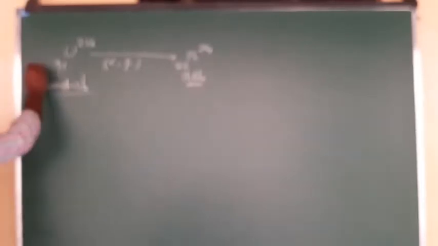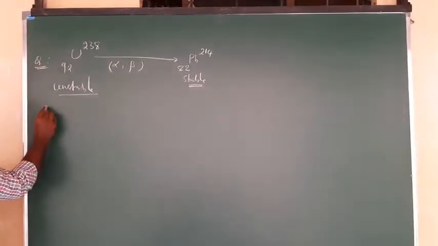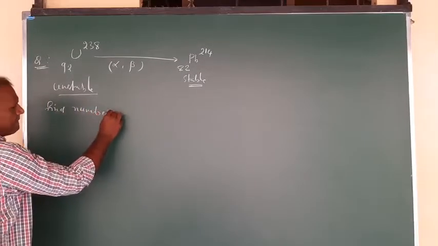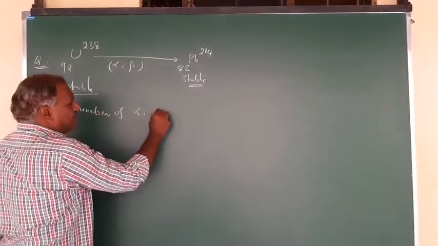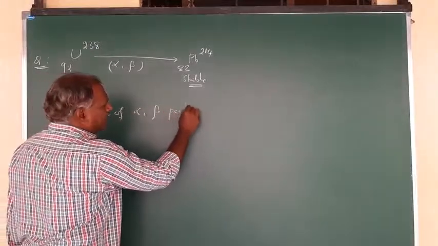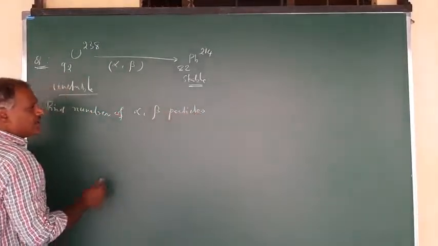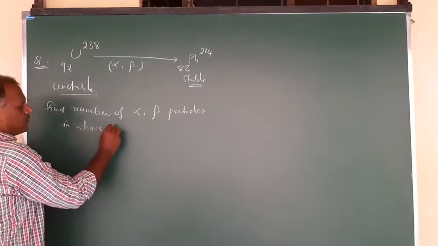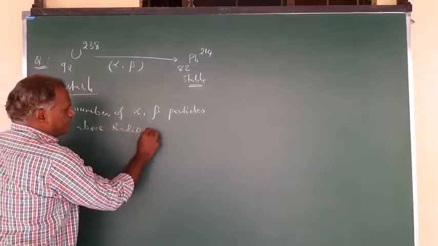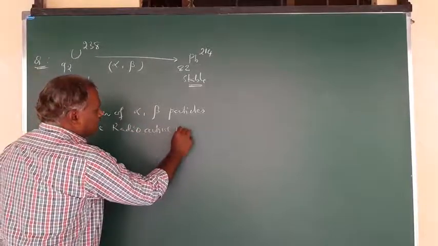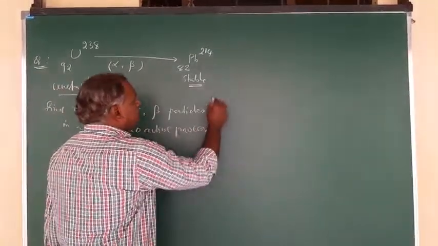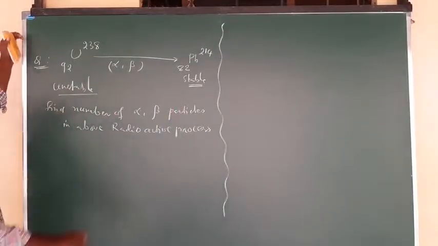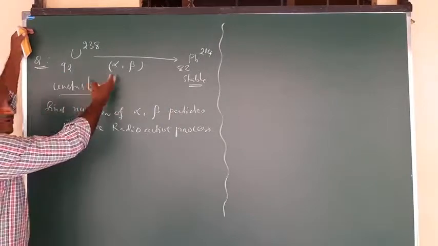So here is what you can observe. The question is: find the number of alpha and beta particles in the above radioactive process. This is the question, right? Any question like this is given. This is just one example.